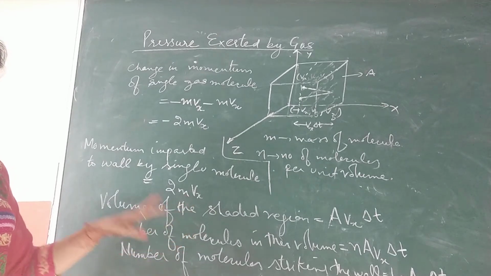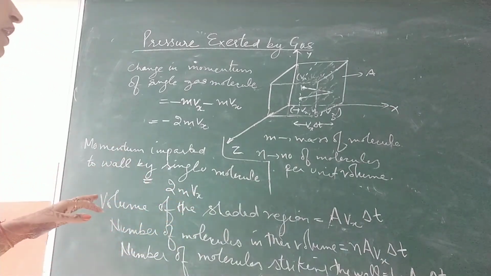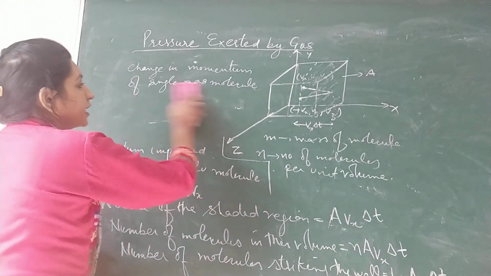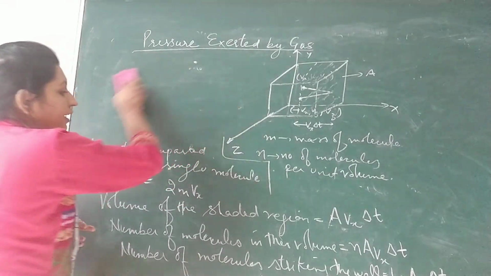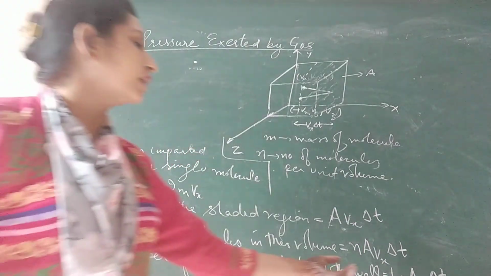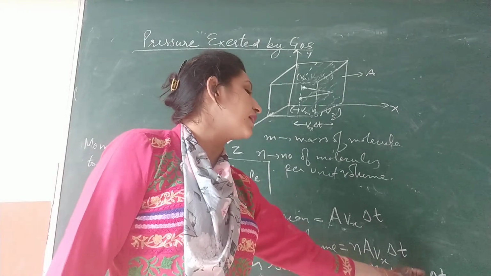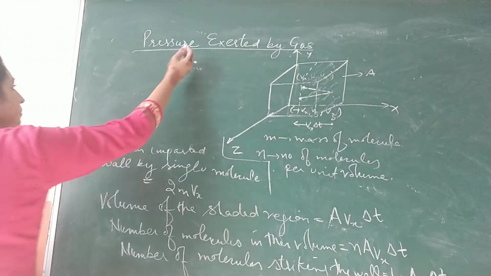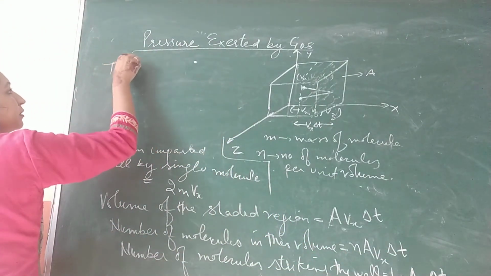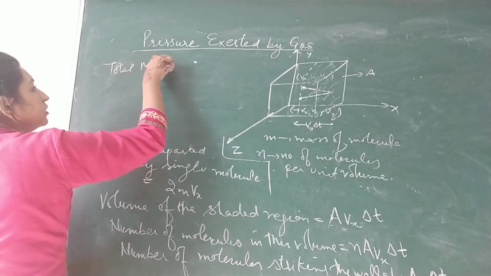So what is the total momentum imparted to the wall? A single molecule is imparting 2mvx. So the number of molecules you have is half n A Vx delta t. So they will impart the total momentum given to the wall.